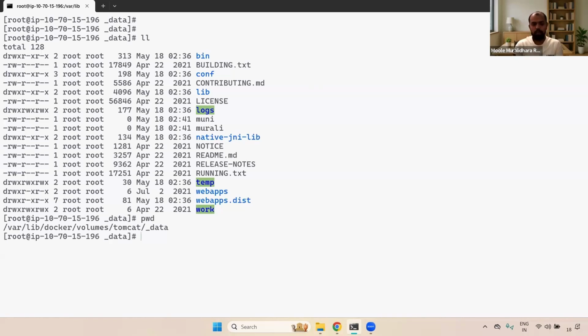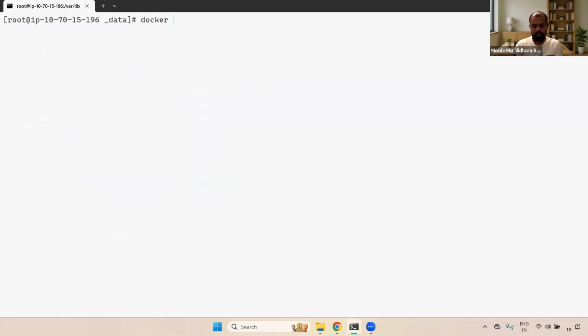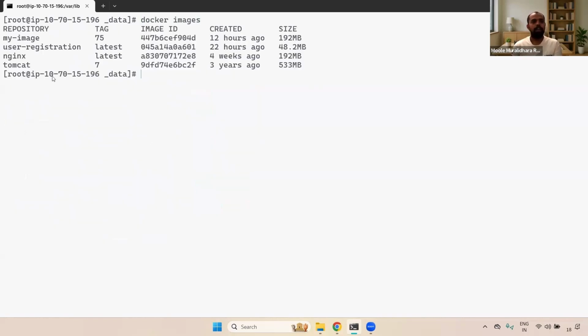Okay, so here you can see docker images, and here you can see Tomcat. I'm going to use docker run -itd -v, then the volume name, Tomcat, colon, and then /usr/local/tomcat.